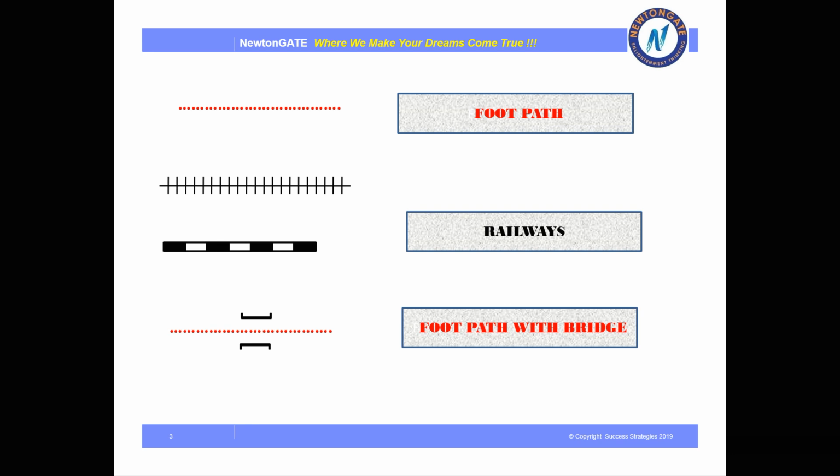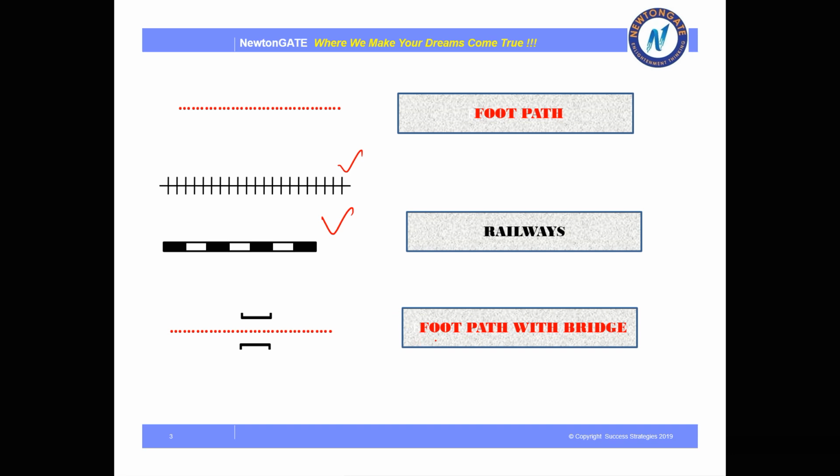Next, very important, railways. For short distance travel, roadways are very effective, isn't it? But for long distance travel, railways are very important. So can we say that where railways are present, that area is very much developed in transport and communication? The answer is yes, we can say. Now, railways are shown with this pattern. This we have to note down, students.